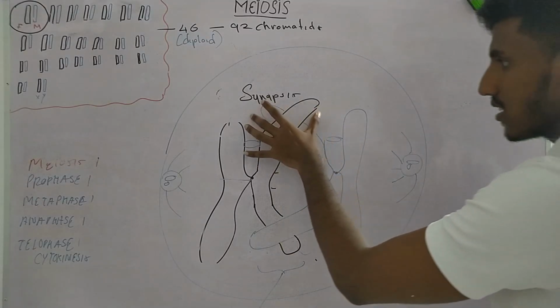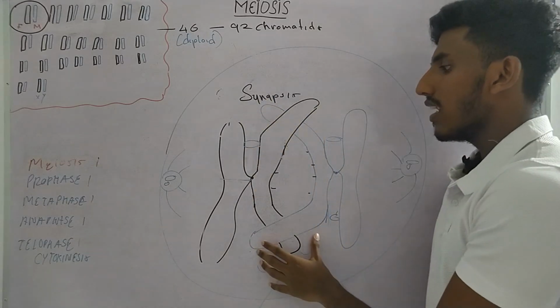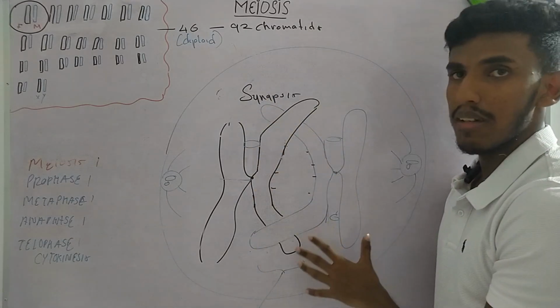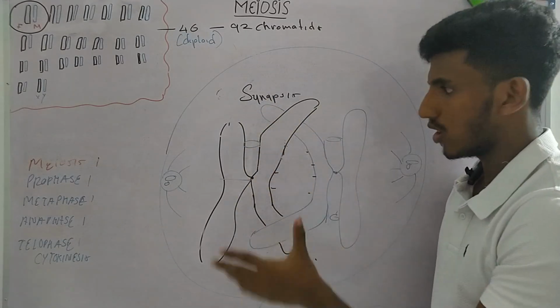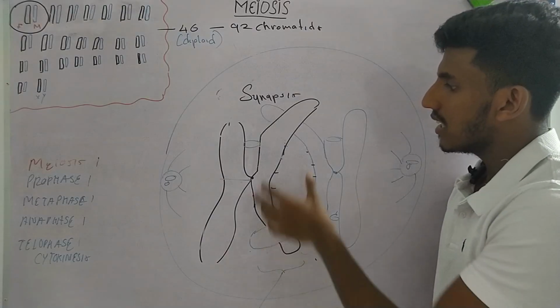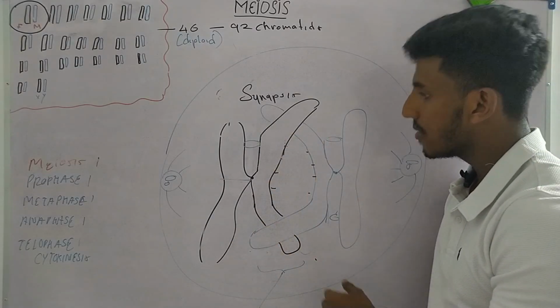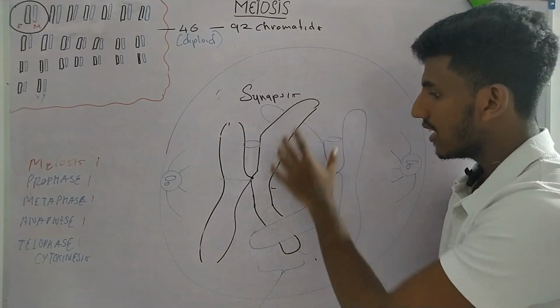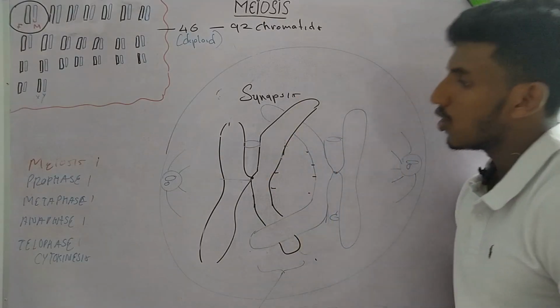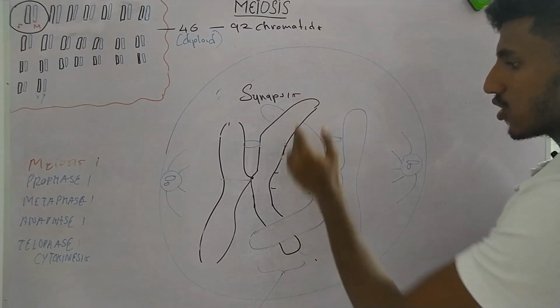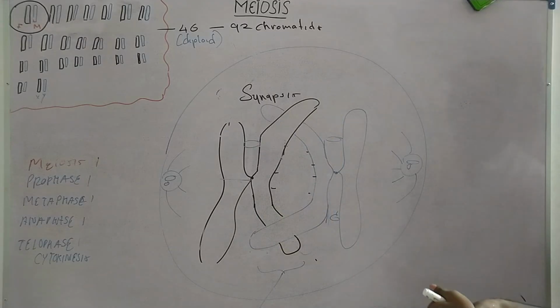Now crossing over can occur at a minimum of even 3 places between two chromosomes, and in some cells it even forms in 10 places. There is a possibility for that also. But here we are only doing a crossover between two places, on the top and on the bottom.